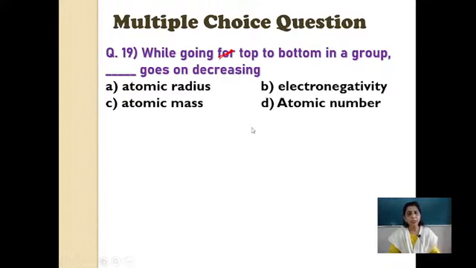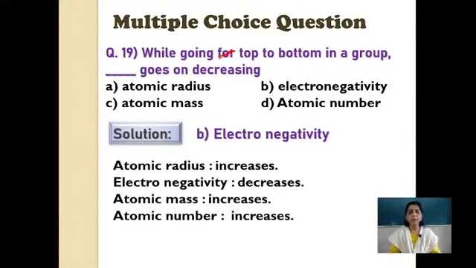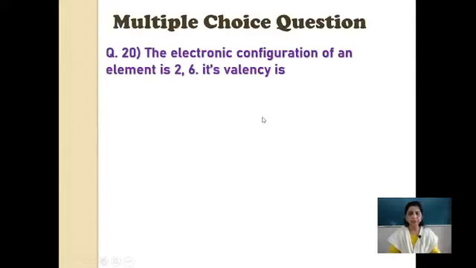Okay. Same options are there. Radius, electronegativity, mass and atomic number. Let us go with the solution. Yes, electronegativity. Atomic radius increases as shells are increasing, but electronegativity decreases as shells are increasing. Atomic mass increases, atomic number increases. Let me go to the next one.